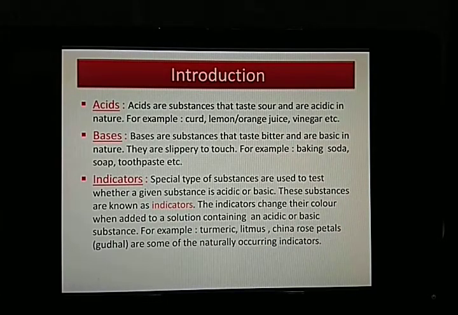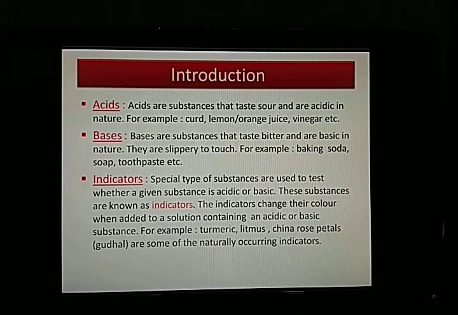They do that with the help of a change of color. An indicator is a substance which changes its color on applying it to an acidic or a basic solution. As soon as we add it, it changes its color, and looking at the color we can find out whether it is an acid or a base.